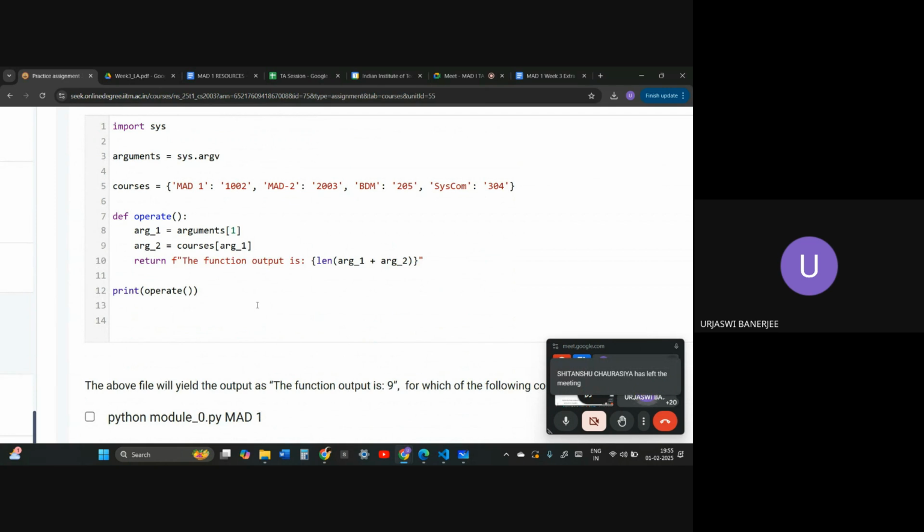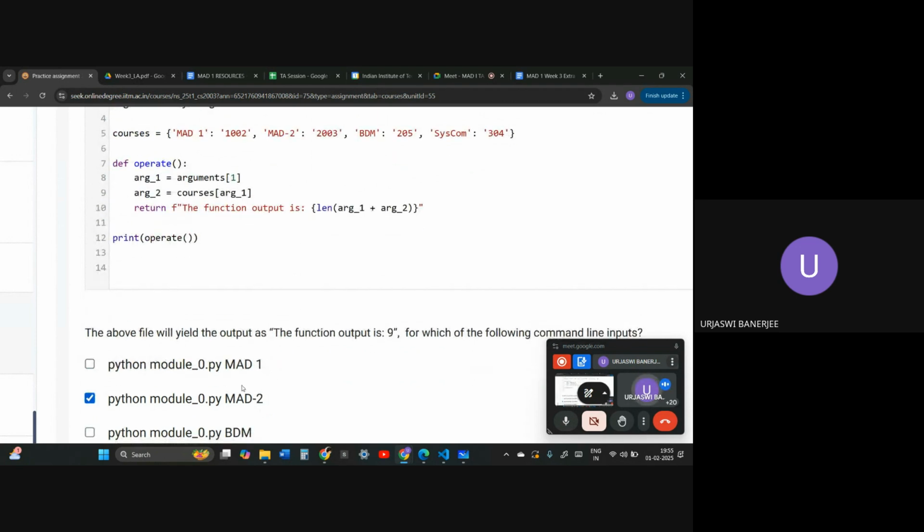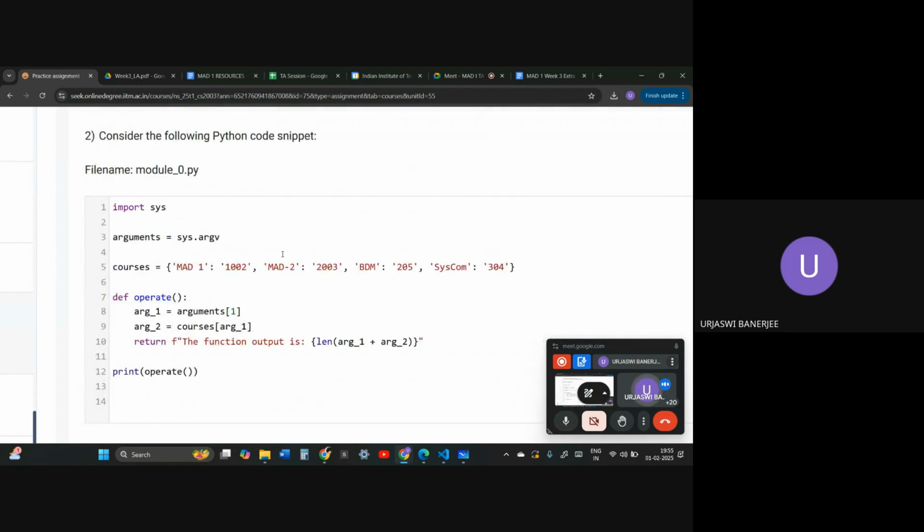This is actually a lot similar. We just have to count the length of the arguments, whatever we are passing in the arguments, again as sys. So for mat2 it is 1 2 3 4 5 6 7 8 9, mat2 will be the correct option. And bdm is 1 2 3 4 5 6, and system commands is 1 2 3 4 5 6 7 8 9.